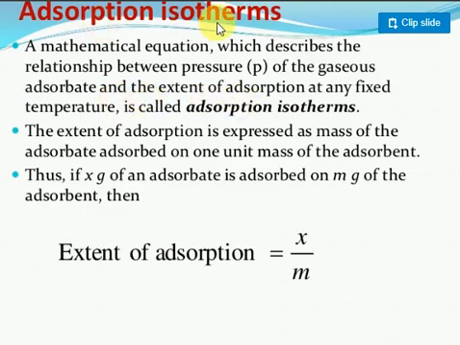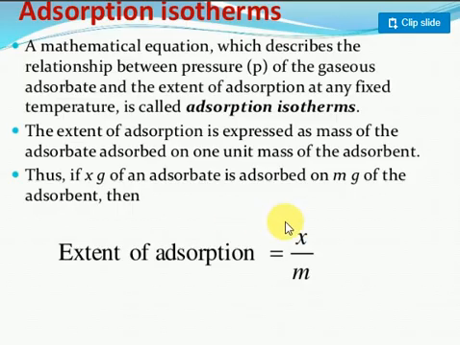Okay, this is the absorption isotherm only. The extent of absorption is expressed as mass of the gas absorbed on the unit area. Just consider: m grams of solid surface I have taken, and x grams of gas molecules absorbed at a particular temperature. How much gas molecule is absorbed in m grams of substance, this is called the absorption isotherm. If x grams of gas is absorbed on m grams of the absorbent, which provides the surface area.